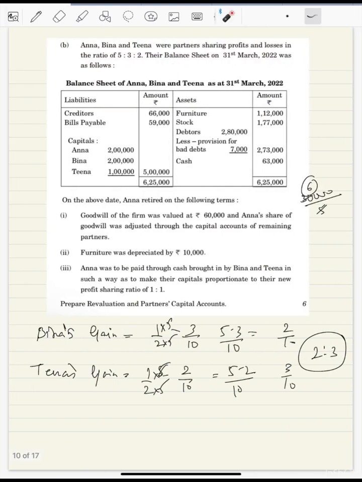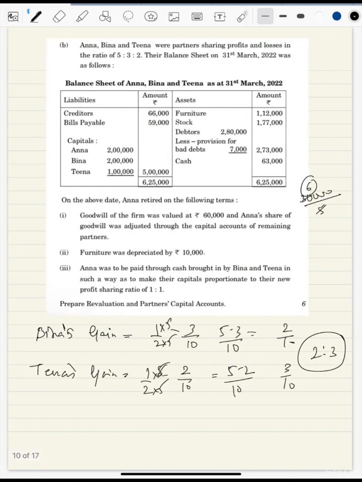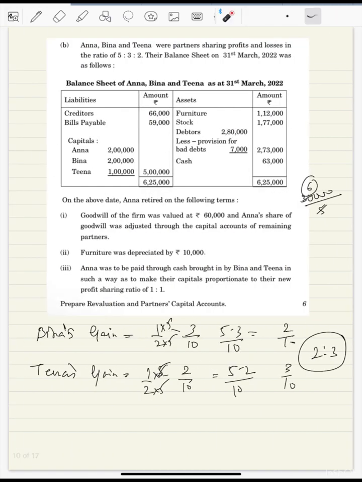Okay. Then the furniture was depreciated by 10%. So we'll come to revaluation. Write down the furniture 10,000. That's it. This is the only point. There's no other point given over here.